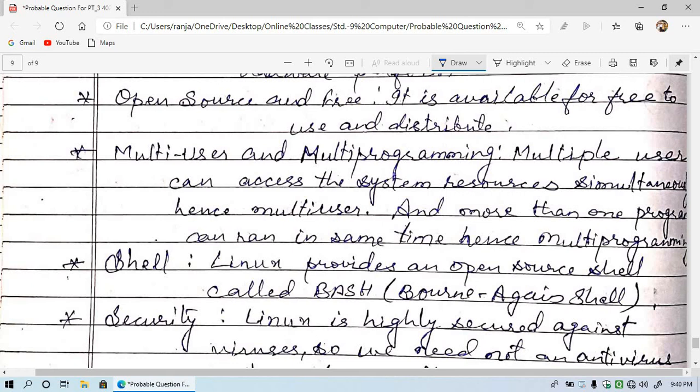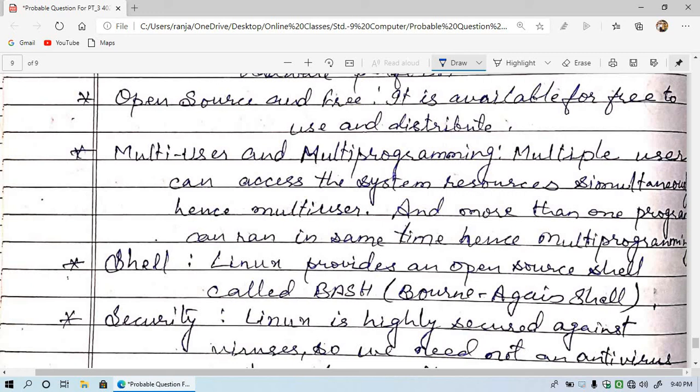What is multi-programming and multi-user? Multi-user means the same system can be accessed by users simultaneously, hence multi-user, and more than one program can run at the same time, and that's why it is multi-programming.